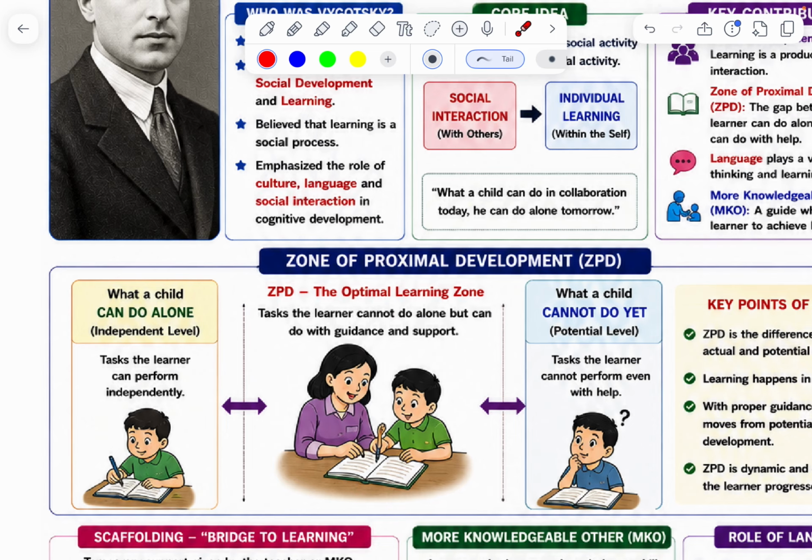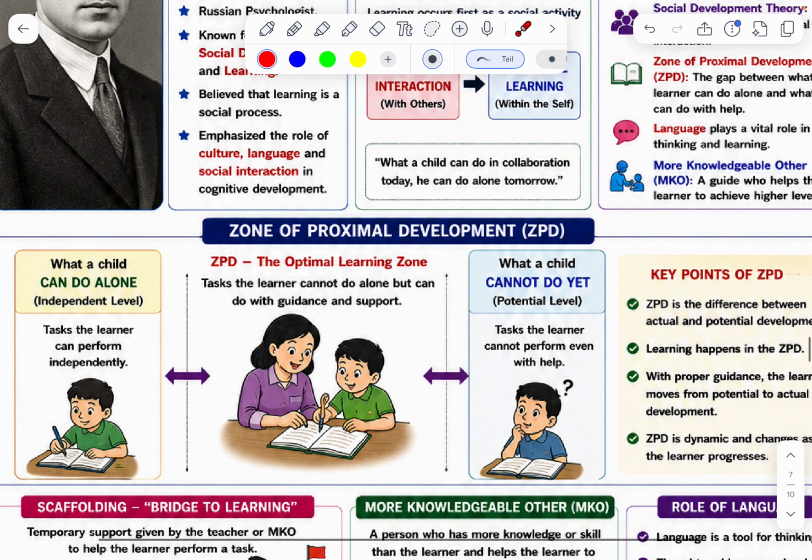ZPD, zone of proximal development. What a child can do alone is the independent level. Suppose a student can do some work simply. The optimal learning zone: with teacher guidance and support, the student can do much more. After that, what a child cannot do yet: tasks the learner cannot perform even with help.